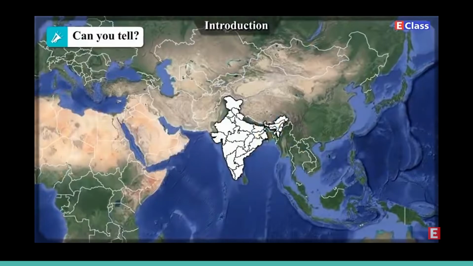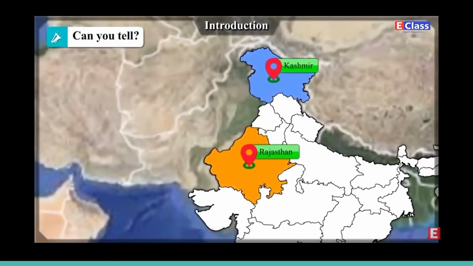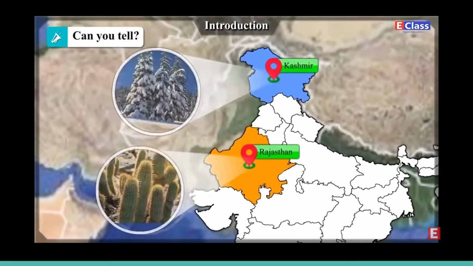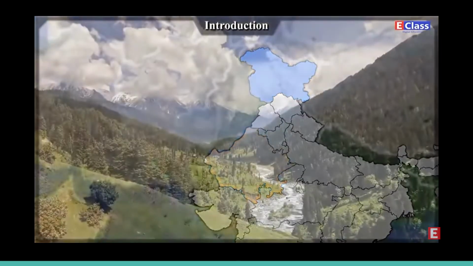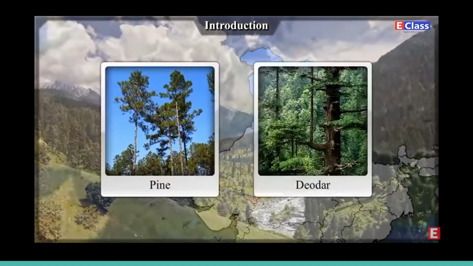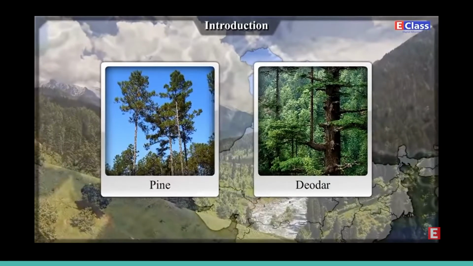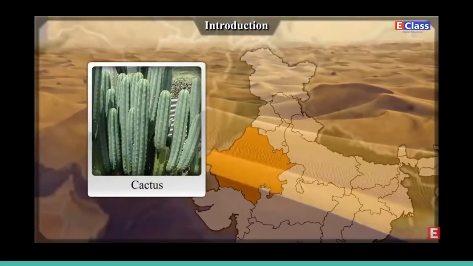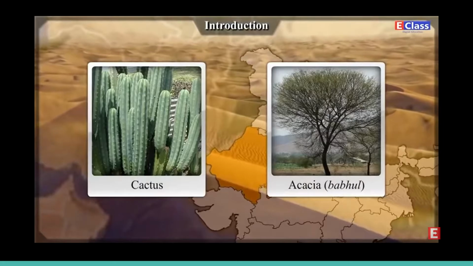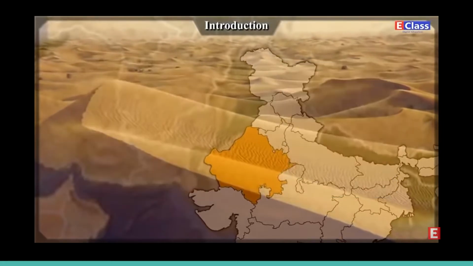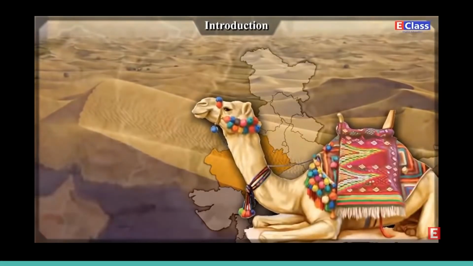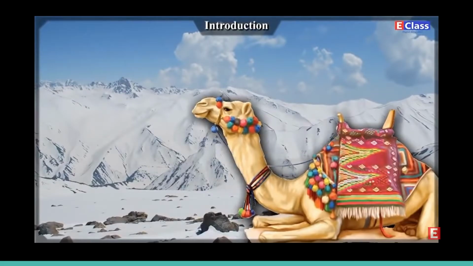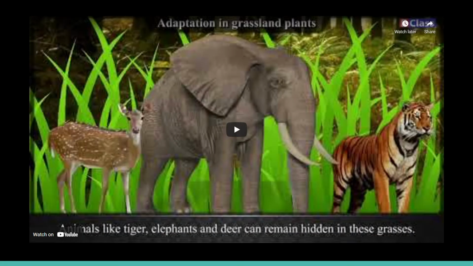Can you tell, are the plants and animals from Kashmir and Rajasthan of the same type? Can you elaborate any differences between the two? Coniferous trees like pine and deodar flourish in snowy regions like Kashmir. However, in the desert of Rajasthan, plants like cactus and acacia, that is babul, are found. The camel, a desert animal, is not found in Kashmir. What is the reason for these differences? This happens because of adaptation.